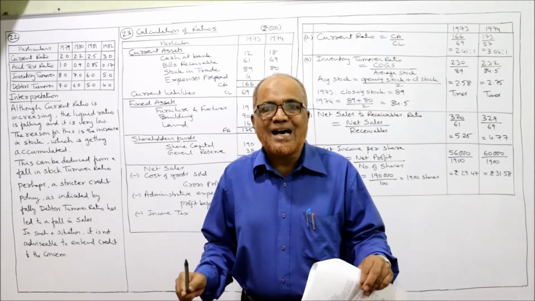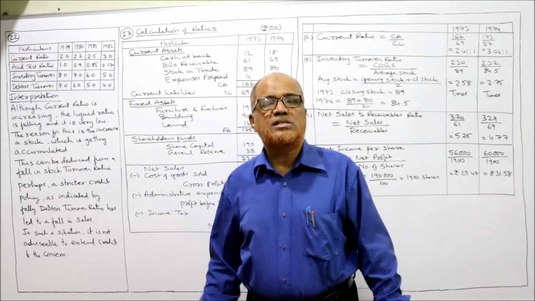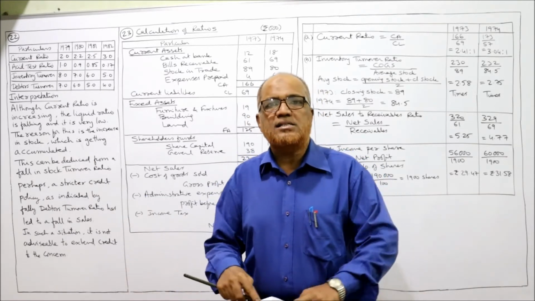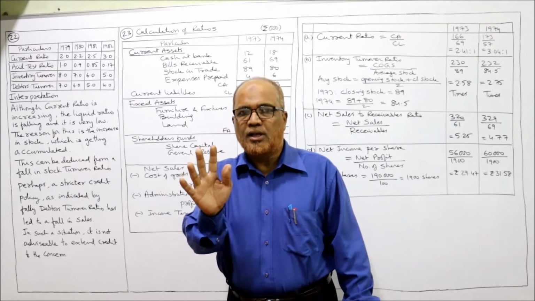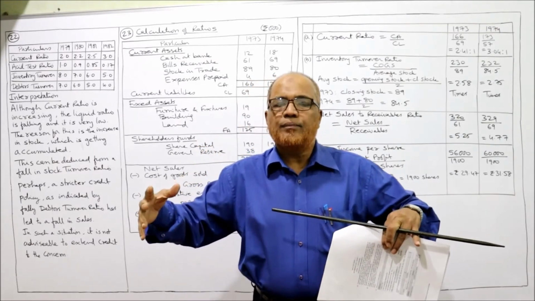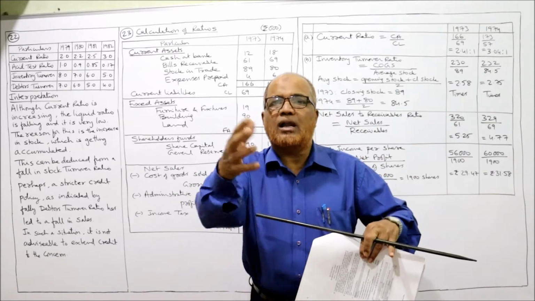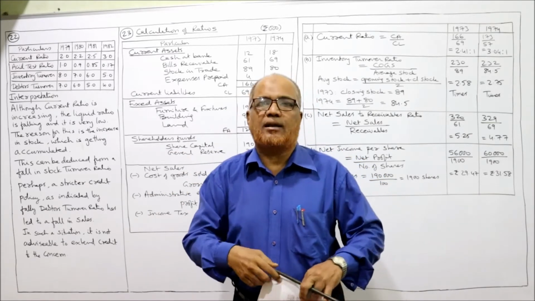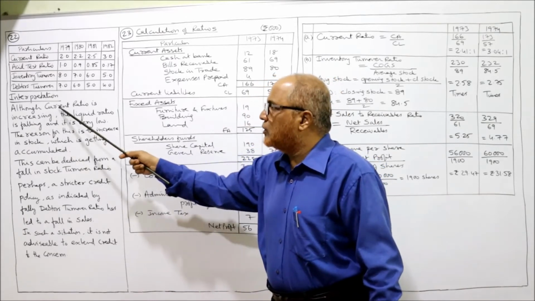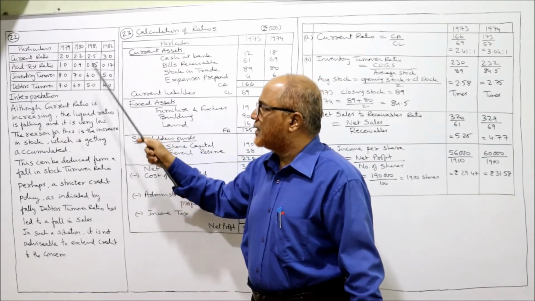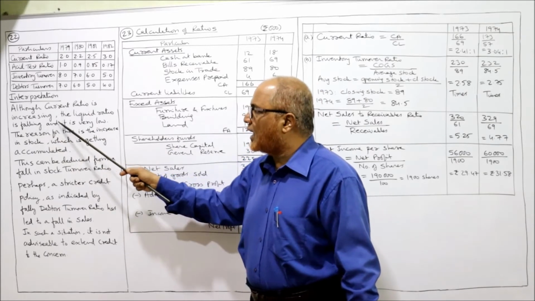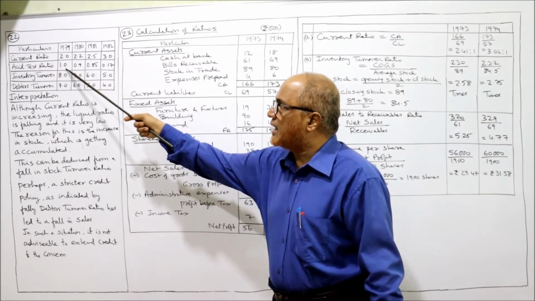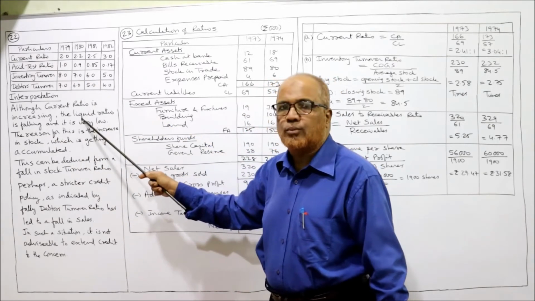It is not desirable to give the loan to this concern because the liquidity position is not good. The stock is accumulating, the business is unable to convert the stock into sales. That's why the acid test ratio is declining. So ultimately, although the current ratio is increasing, the liquid ratio is falling and it is very low.